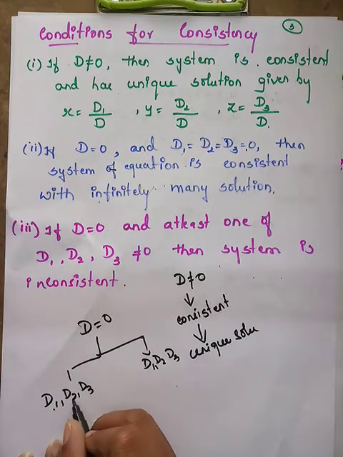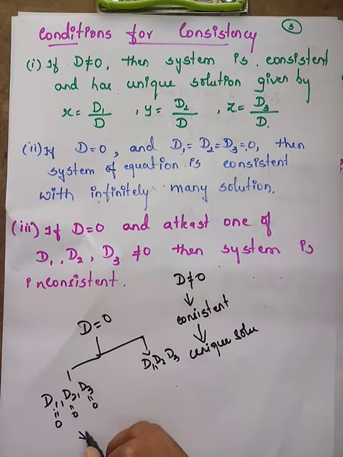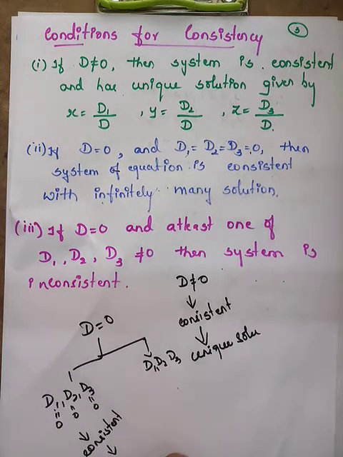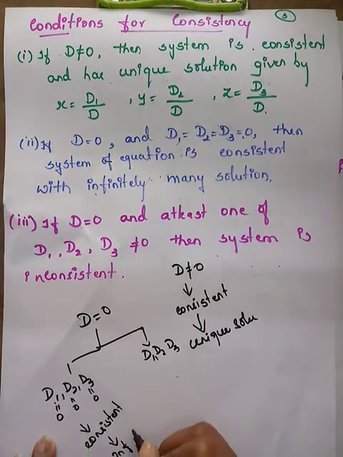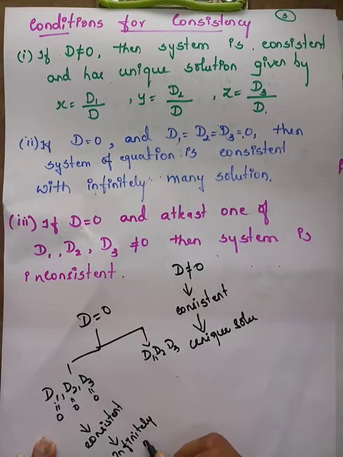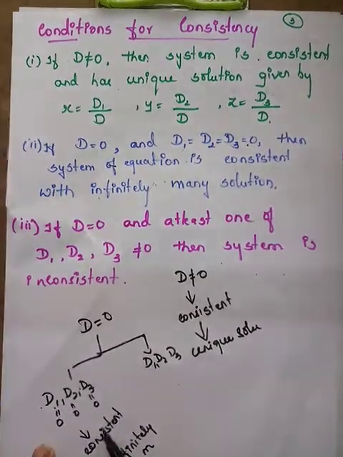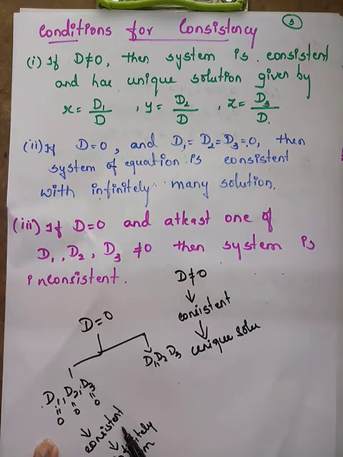Suppose all of D1, D2, D3 are 0, that is D1 is 0, D2 is 0, D3 also 0. If you get this, then you can conclude that the system is consistent, that is, it has a solution. But what kind of solution? It has infinitely many solutions.